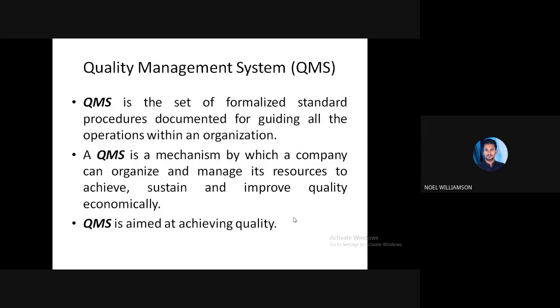How? Economically, by reduced cost. This is the purpose of a quality management system. Ultimately, it is aimed at achieving the quality.